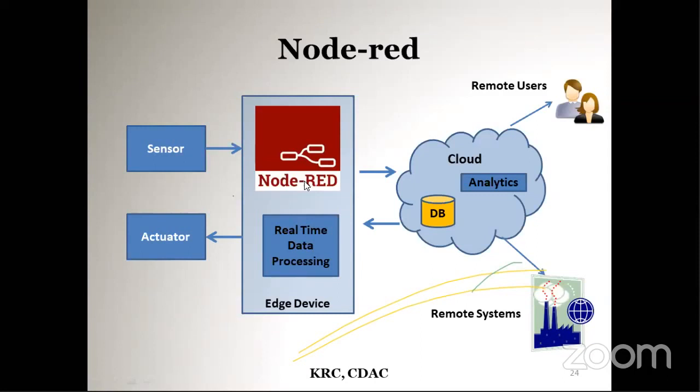In Node-RED, the sensor data is collected and processed, and that is given to the cloud for analysis. In Node-RED we have different nodes which do specific functionality. Using that, you can directly put the sensor data to the cloud. It's much easier to work with.